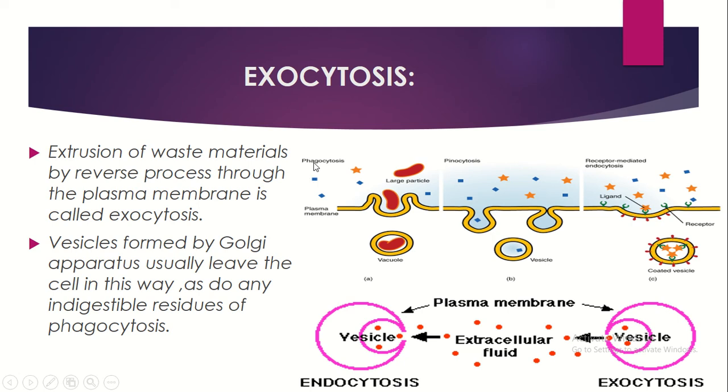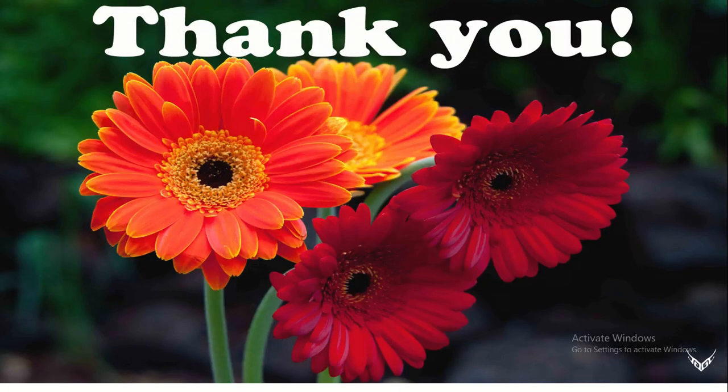In this diagram, phagocytosis: this is the plasma membrane. If a larger particle is coming, it will attract it and create a vesicle. Pinocytosis is cell drinking. It will attract and create some fluid inside it and transport it. Receptor mediated endocytosis means some receptor site is present. So if a thing has to be taken in, it will attach to this receptor site, then create a vesicle and be transported. So today we discussed the transportation, how substances are transported in and out of the cell.